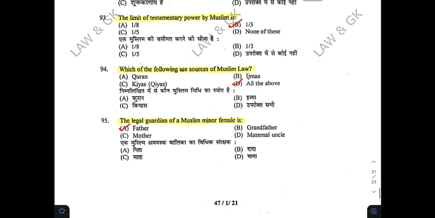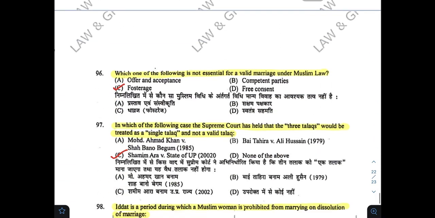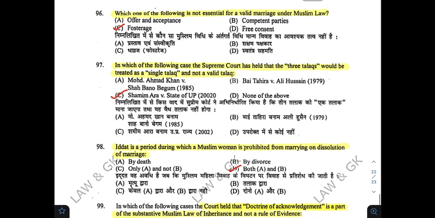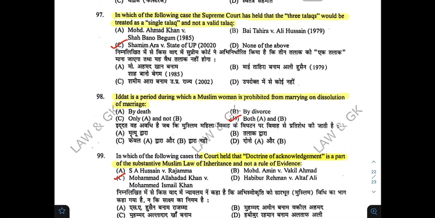Which of the following are sources of Muslim law? D. The legal guardian of a Muslim minor female is A. Which one of the following is not essential for valid marriage under Muslim law? C. In which of the following case the Supreme Court has held that the three talaqs would be treated as single talaq and not a valid talaq? C. Iddat is a period during which a Muslim woman is prohibited from marrying on dissolution of marriage.